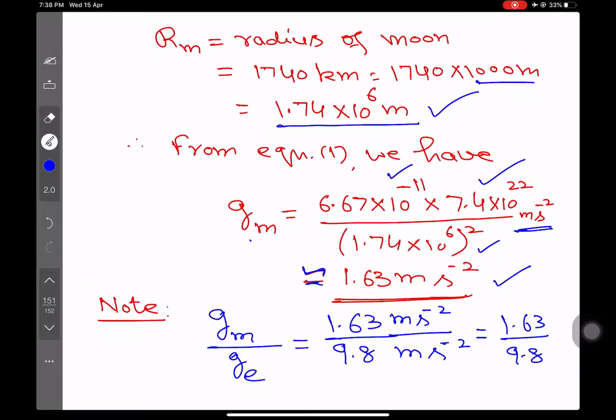Now, let us find the ratio of the acceleration due to gravity on the surface of the moon and on the surface of the earth, that is gm over ge. Now you know that gm is 1.63 meter per second square and ge is 9.8 meter per second square. This meter per second square goes with meter per second square and we are left with 1.63 over 9.8. Now I can write right hand side as 1 over 9.8 divided by 1.63.